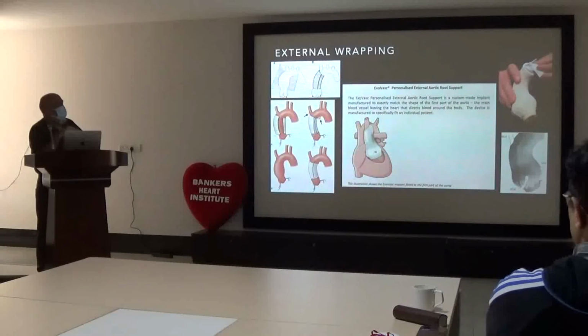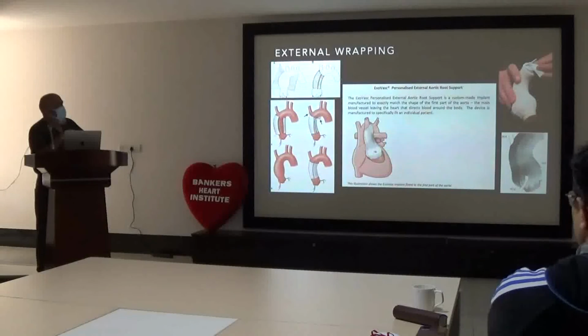Whenever you operate and you find that the aneurysm is 3.9, 4, and there is a mitral valve problem or ASD, which you accidentally find, in that case we normally do it like this. I have done almost 50 to 60 patients of aortic root wrapping. Simple, you have to cut open the oversized graft, loop it around the aorta and suture it properly.